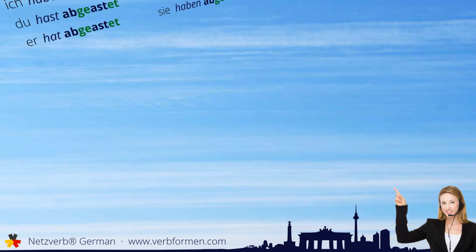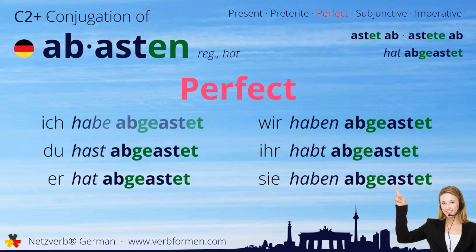Let's continue with the present perfect. Ich habe abgeastet. Du hast abgeastet. Hat abgeastet. Wir haben abgeastet. Ihr habt abgeastet. Sie haben abgeastet.